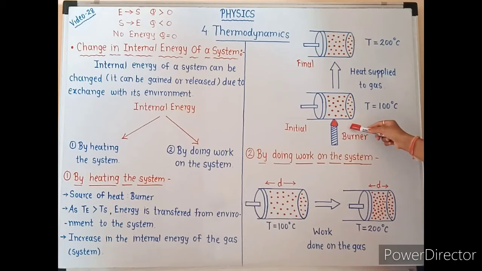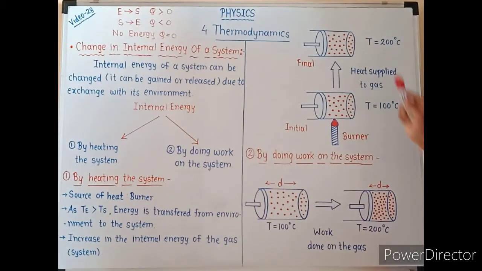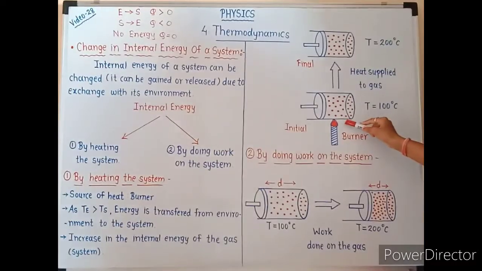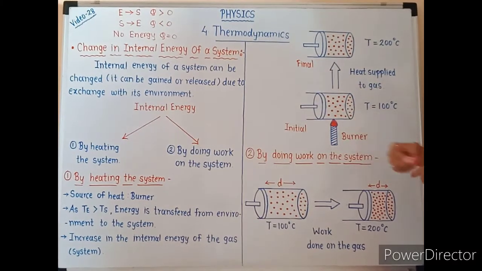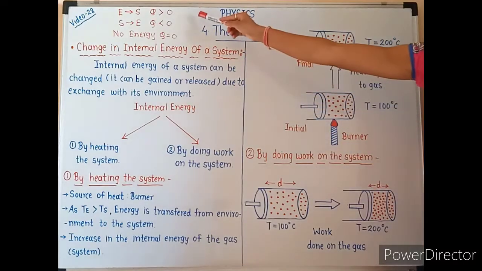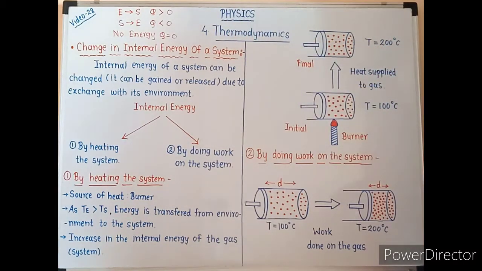When we provide heat to this system with the help of this burner, heat energy is transferred from the environment to the system. So the system gains energy, and therefore the energy transfer between system and environment is positive, or Q is greater than 0. As we have studied, when energy transfers from the environment to the system, Q is always positive.